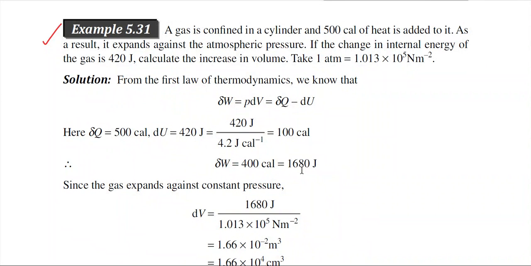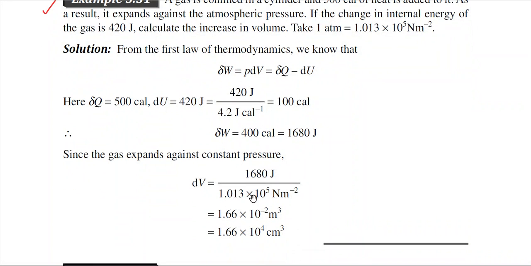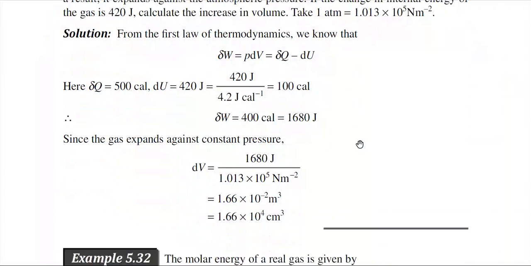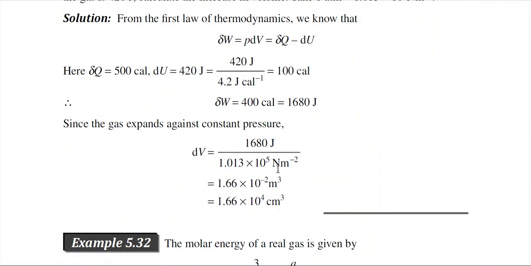So this is delta W, but we know that delta W is equal to how much? PdV. So PdV is equal to this one. So dV is equal to 1680 joule by P. What is the pressure? Pressure is given here, and this is 1 atmosphere pressure. After dividing by the pressure, we are getting the change of volume.